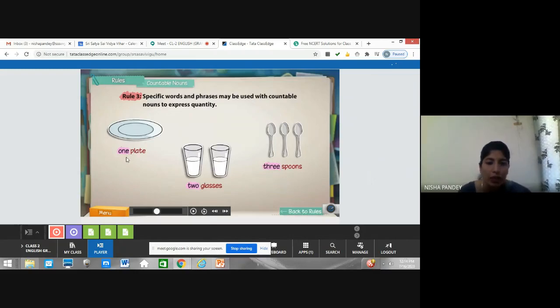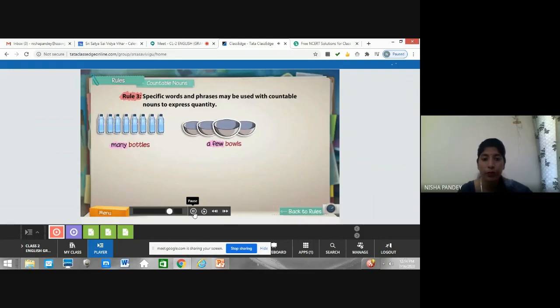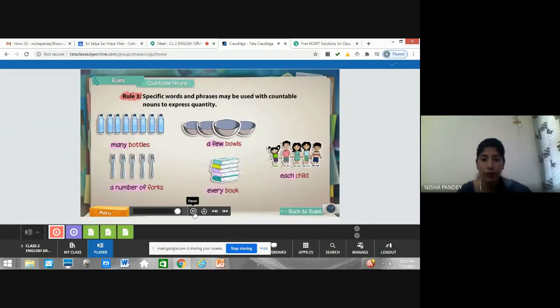So we can say one plate, two plates. So these we can represent with numbers also, any number. Let's see further. Similarly, many, a few, or a number of, as well as each or every may be used. So these are other phrases we use to express the quantity of countable nouns.